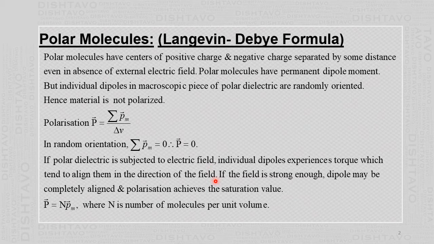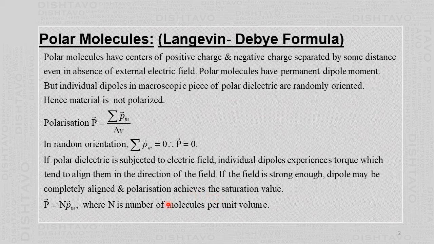So the more the electric field, the more is the rotation of those electric dipole moments. So the resultant dipole moment will increase, and for a particular value of the external electric field, the dipole moments of all the molecules are aligned in the direction of the external electric field. So now it is completely polarized. So there is a saturation value here.